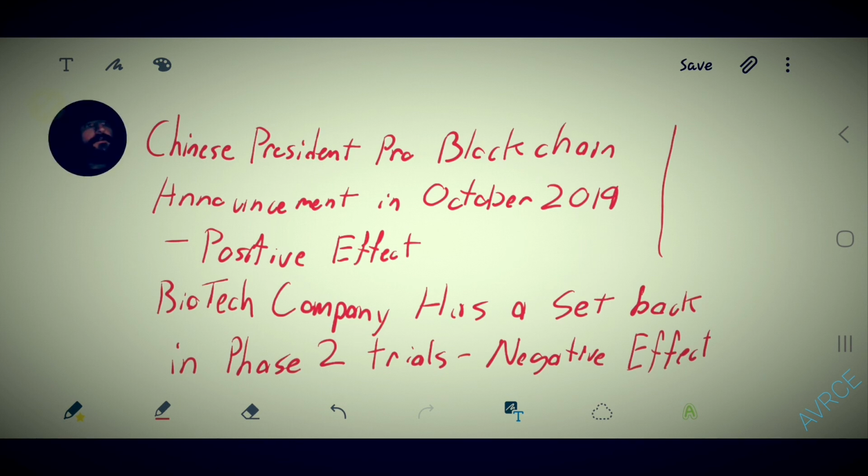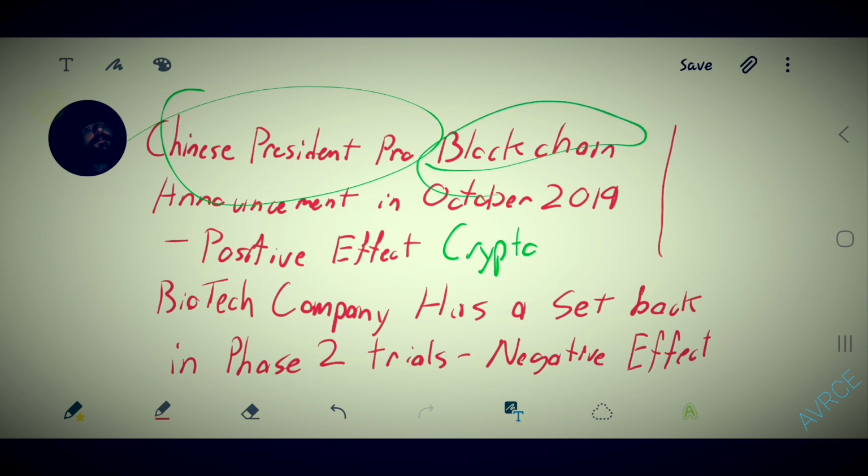The first one I'm starting with is a positive catalyst, which was when the Chinese president announced that they were going to go pro-blockchain, that they were going to be diving into the blockchain industry. This one's kind of an interesting one because this was mistaken as China getting into cryptocurrency, but in reality, China was only going for blockchain technology itself without the crypto. They had to come back later and specify this because people were buying into cryptocurrency in China, and that's frowned upon in China.